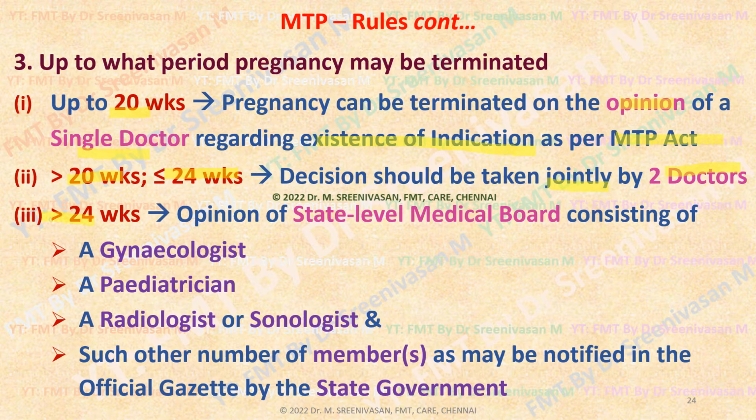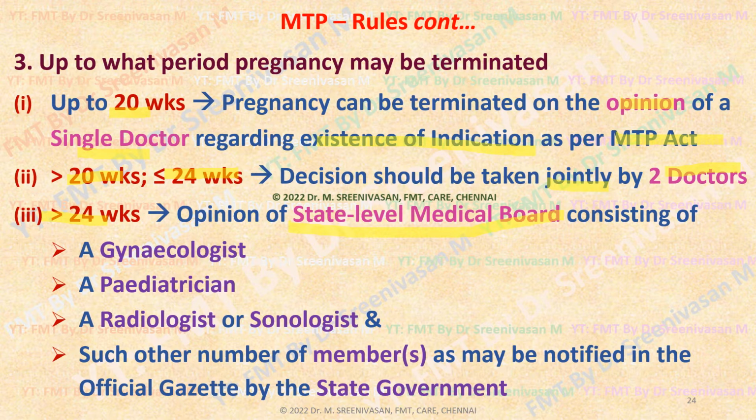If the pregnancy exceeds 24 weeks, as I already told, the only indication is that there should be a substantial fetal abnormality. To find out whether that exists or not, the opinion of the state level medical board should be obtained. As the pregnancy has crossed into the later stages, there is a high risk in conducting MTP at that advanced period of gestation, and surgical intervention is required.